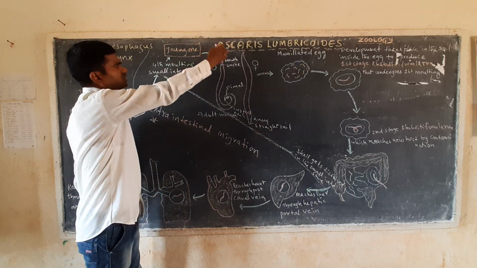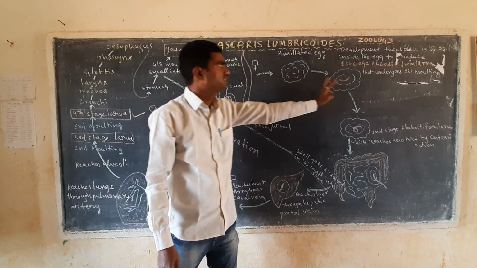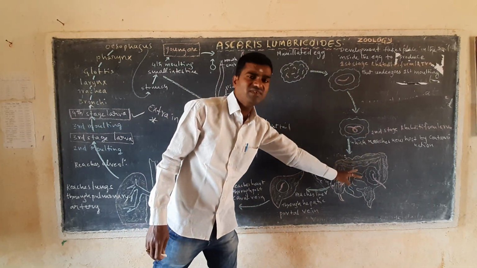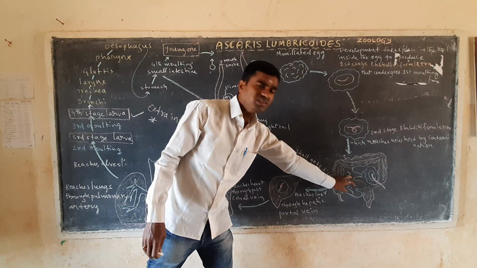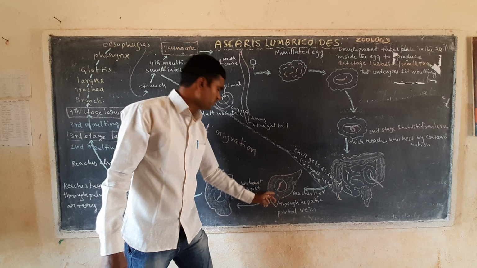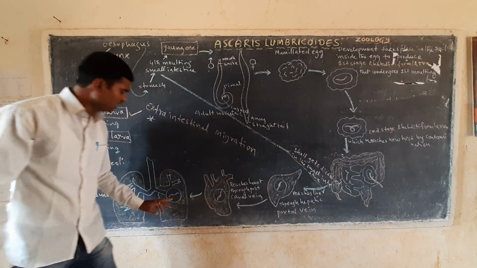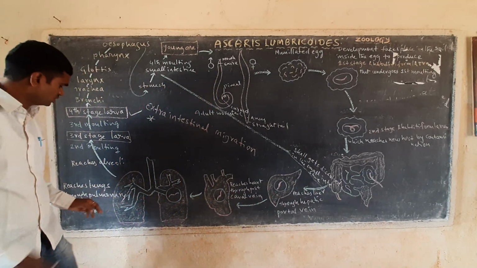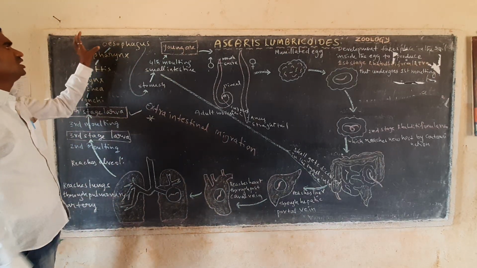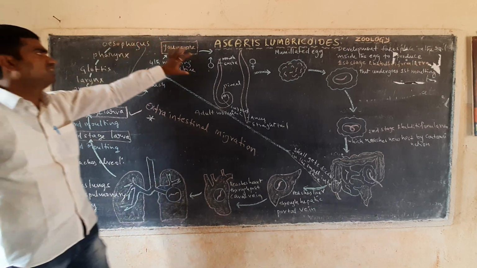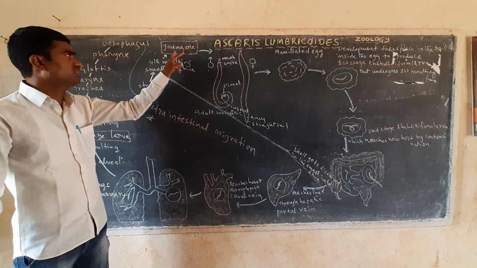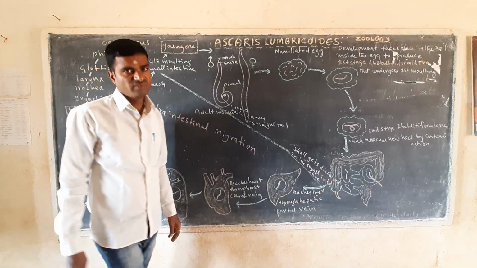When young ones form, again they produce eggs, and again first stage rhabditiform larva and second stage rhabditiform larva, and again it reaches the small intestine. From the small intestine it reaches the liver cells, through the heart, and then the lungs. From the lungs through the alveoli, bronchi, esophagus and so on, again it reaches the stomach and converts into young ones. Likewise, male and female Ascaris.